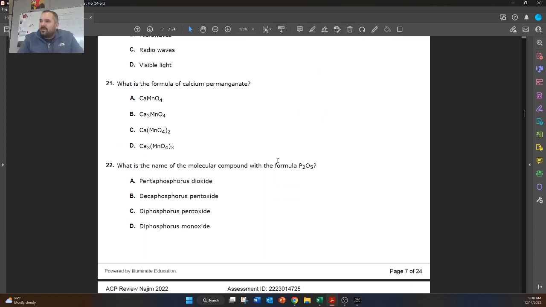What is the formula for calcium permanganate? So permanganate is a polyatomic ion. So we're going to have to turn to the back of our periodic table. And the formula for permanganate is MnO4. And it's got a charge of -1. So this has a charge of -1. And then calcium has a charge of +2. So when we have a +2 and a -1, we just crisscross. So for every 1 calcium, we're going to have 2 permanganates, and that's going to be answer choice C.